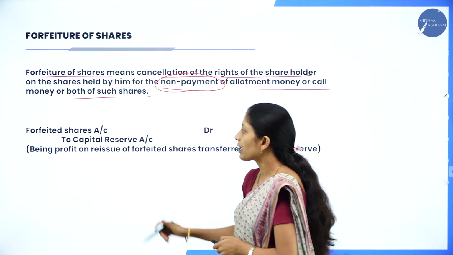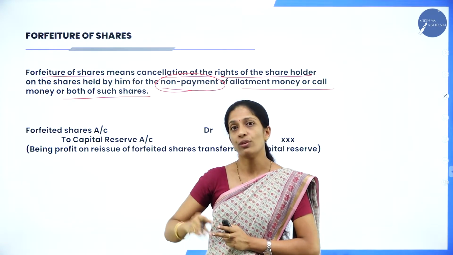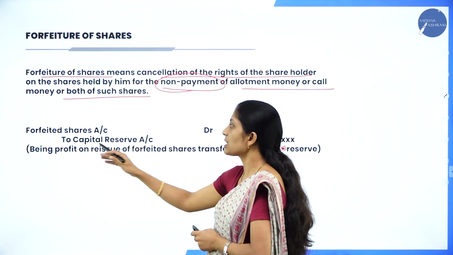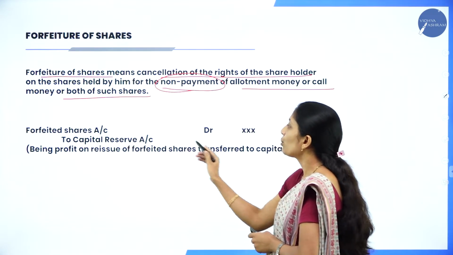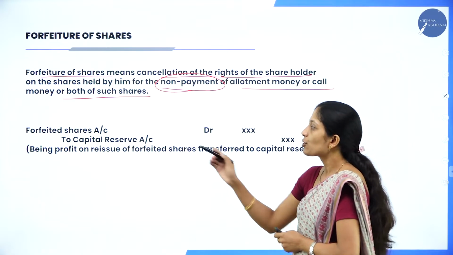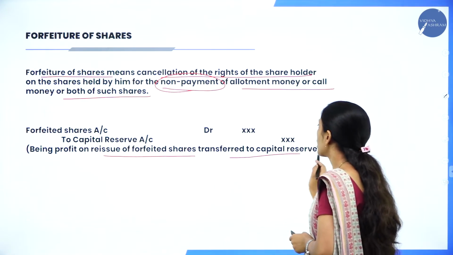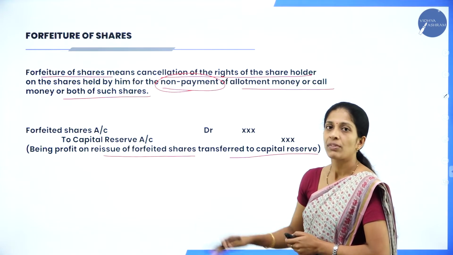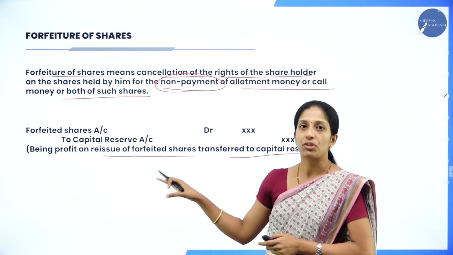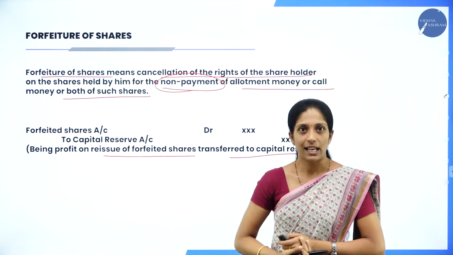So you have an entry to transfer that forfeiture to general reserve. So your entry is forfeiture account debit to general reserve account. So being profit on reissue of forfeited shares transferred to capital reserve. So we'll come to know about this journal entry in detail in the next session.